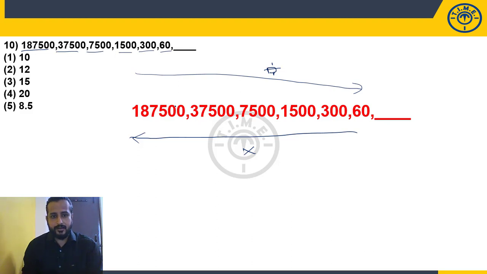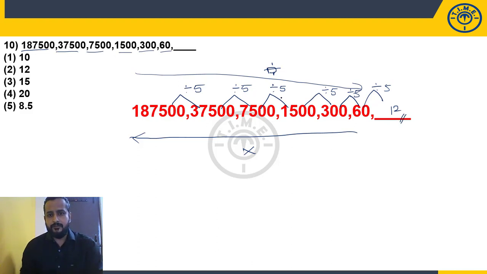1,87,500, 37,500. It is exactly divided by 5. 37,500, 7,500. Again, it is exactly divided by 5. 7,500, 1,500, divided by 5. It was recently given in IBPS PO prelims. 1,500, 300, exactly 5 times. 300 divided by 5 times, so again next divided by 5. 60 divided by 5, 12. So the answer is 12. So divide by 5, divide by 5, divide by 5, and so on.